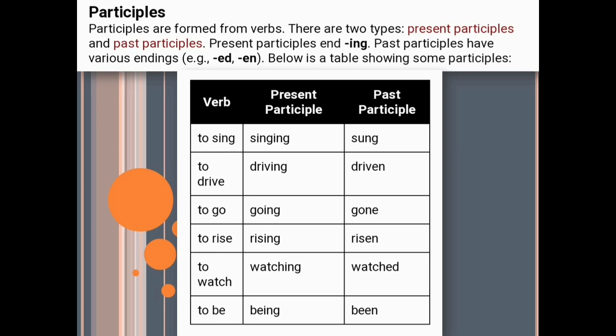First verb is to sing. Its present participle will be singing and past participle will be sung. Next verb is to drive and it will take the participle as driving and driven. To go will take going and gone. Next is to rise. It will take the participle as rising and risen. Next verb is to watch. It will take the participle as watching and watched. And the last one is to be. It will take the participle as being and been.